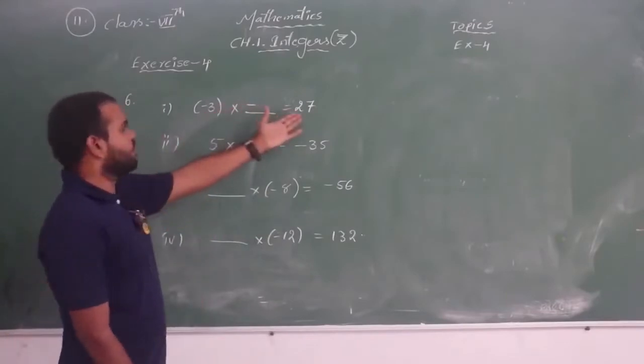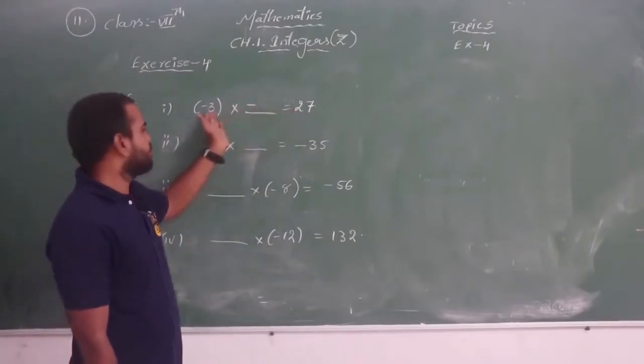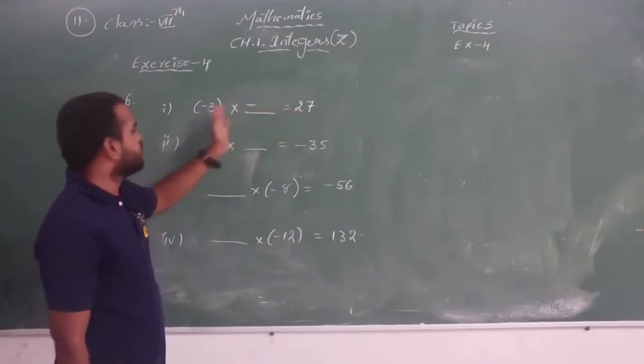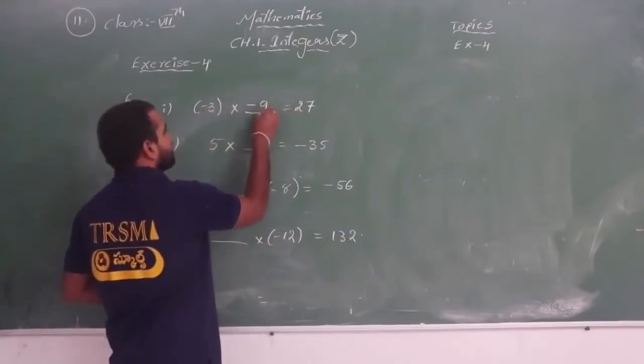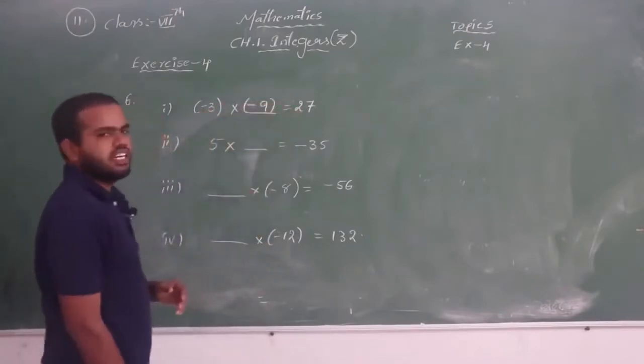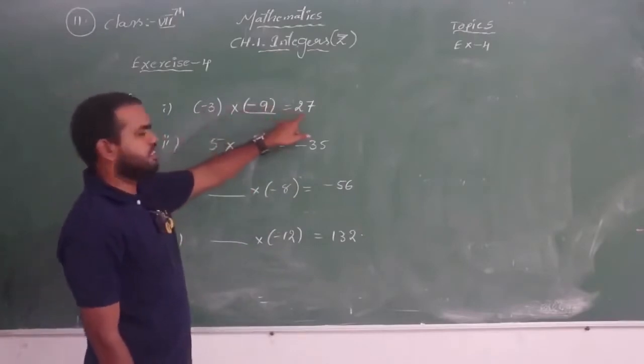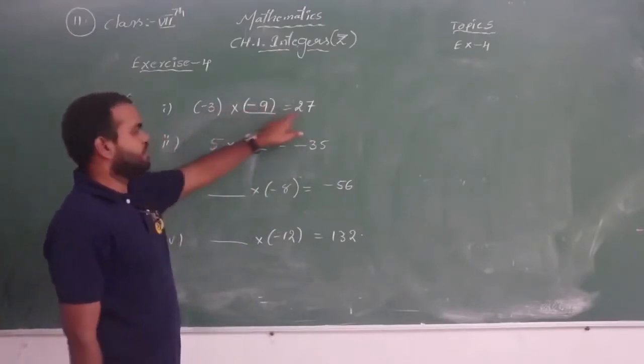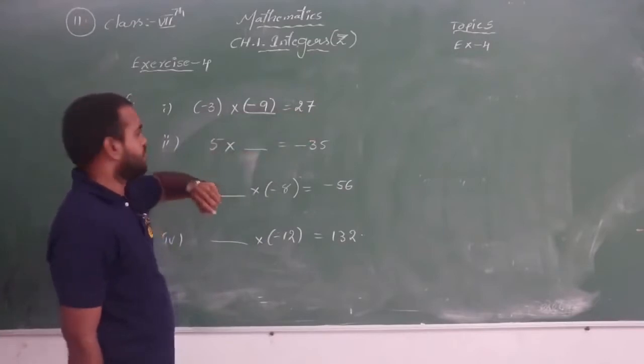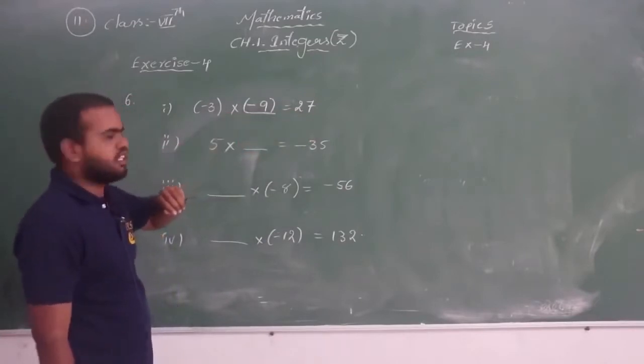Now what do you have to multiply? 3 tables. What do you have to multiply to get 27? 3 nines is 27, right? And minus into minus is plus, and 3 nines are 27, so it is plus 27. So minus 9 is the answer.